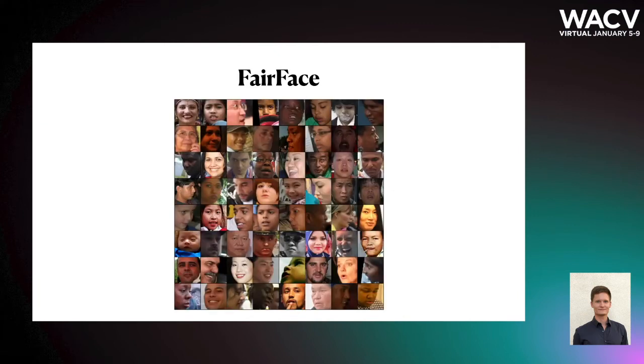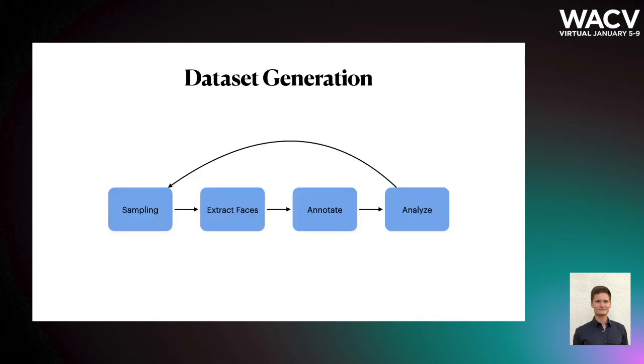Our main contribution is a new, more balanced dataset which contains about 109,000 face images with annotations for race, gender and age. Our dataset is based on the Yahoo Flickr Creative Commons 100 million or YFCC 100M dataset, which is an openly available dataset of photos that have been uploaded to Flickr. As it is infeasible to annotate 100 million photos, we started by sampling images from different geographic locations around the world, hoping to get a balanced set of images.